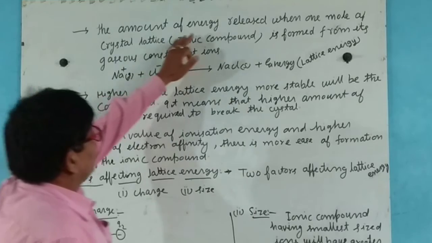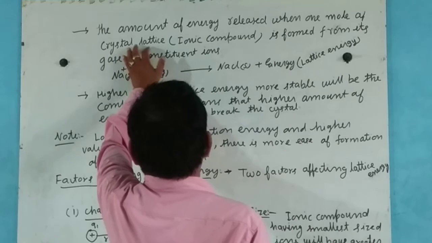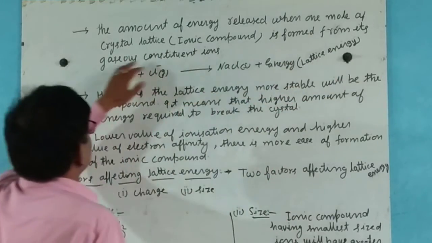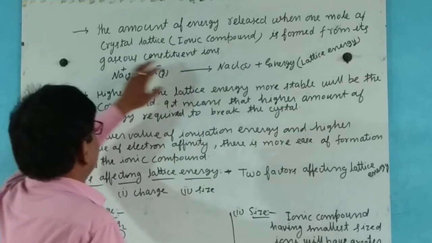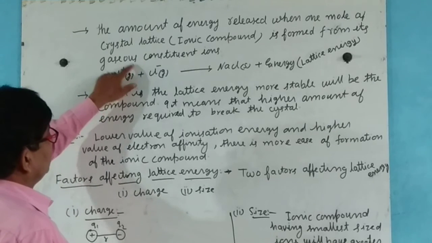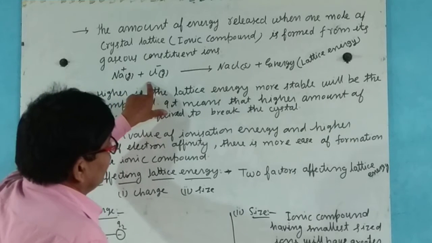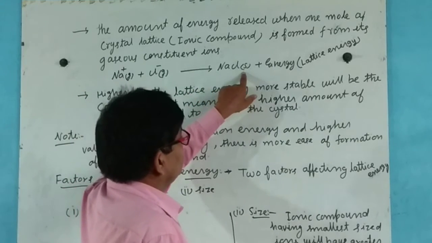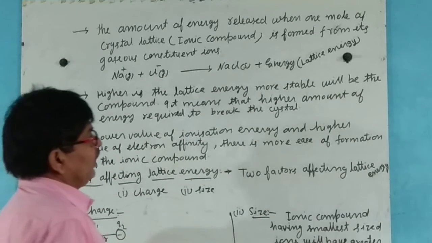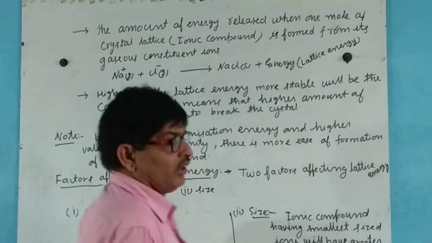Now here, the amount of energy released when 1 mole of crystal lattice or ionic compound is formed from its gaseous constituent ions. It means that here sodium is in the gaseous state, chlorine ion is also in the gaseous state, and after that they form sodium chloride in the solid state. Due to this, some energy is released. That energy is known as lattice energy.